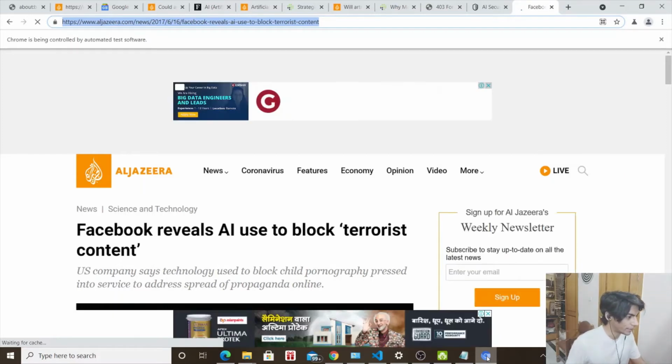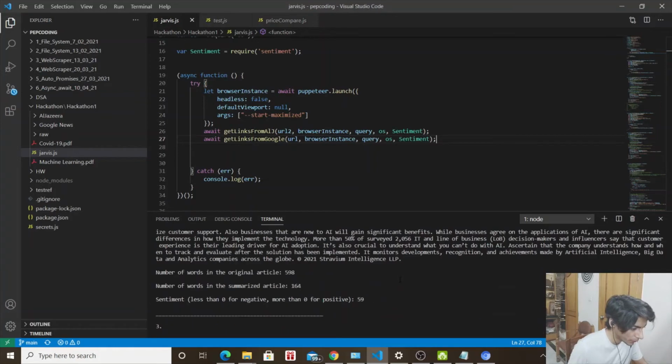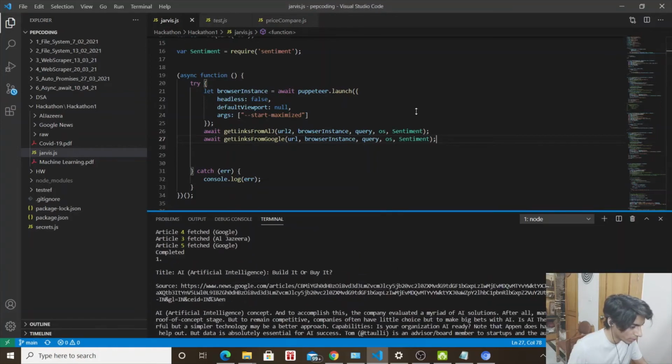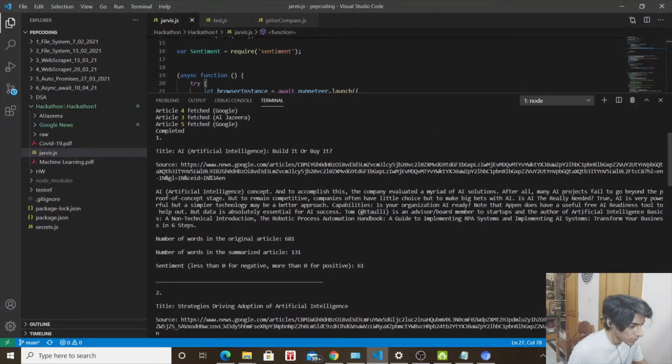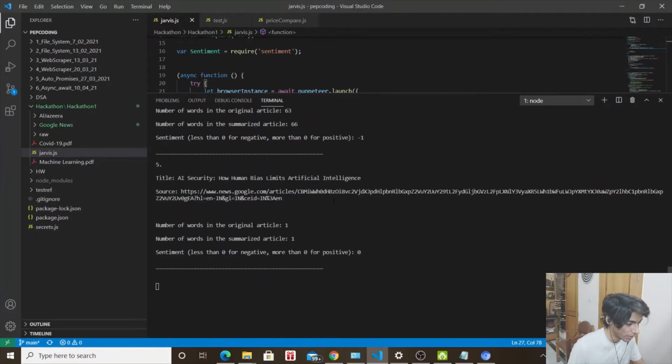And let's see what we have. All right, looks like we have an output here. Okay, so Google has finished all its operations. We have 5 articles from Google. Let's see. That's article 1, 2, 3, article 4, and 5.